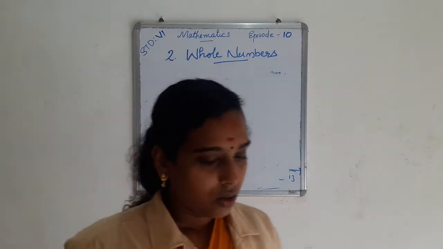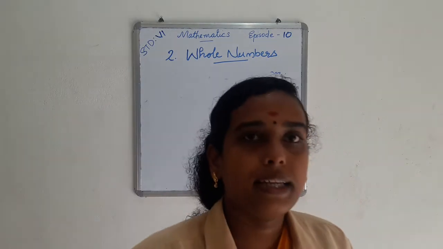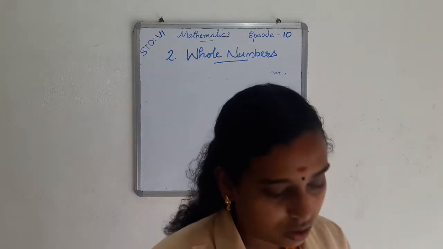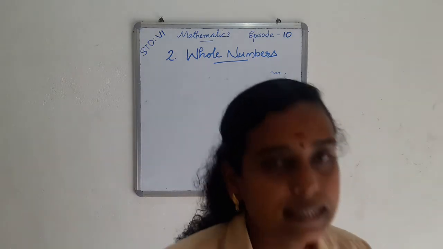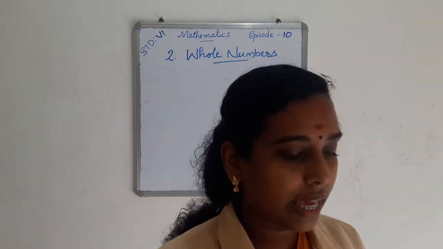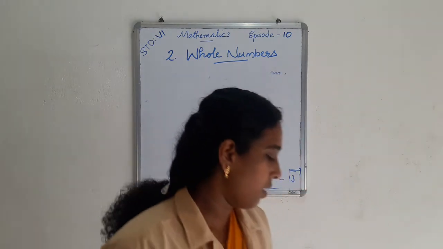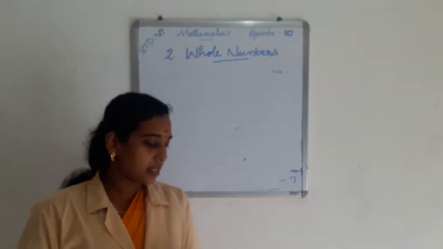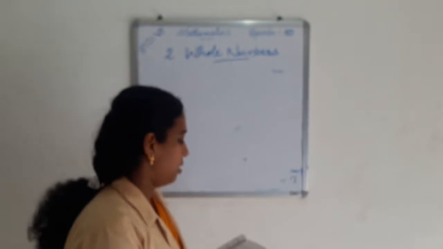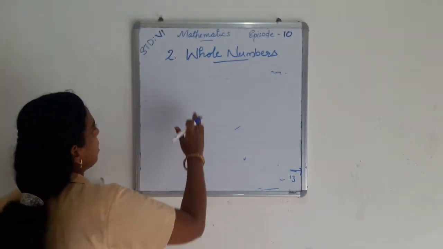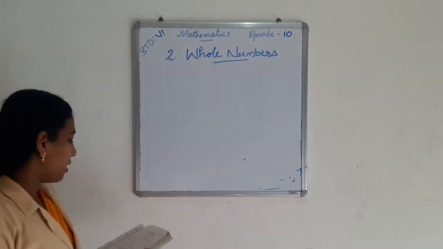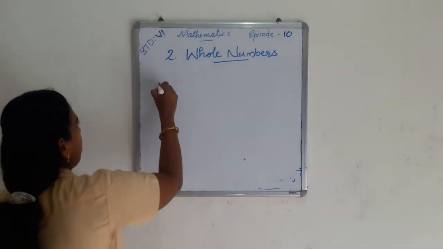In this way, we add, subtract and multiply numbers on number lines, and also learn about successor and predecessor. In your textbook, page number 31, exercise 2.1, the first question is: write the next 3 natural numbers after 10,999.